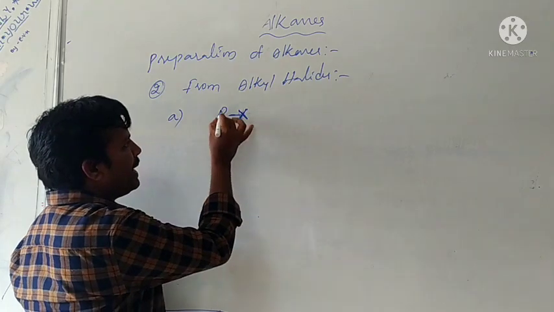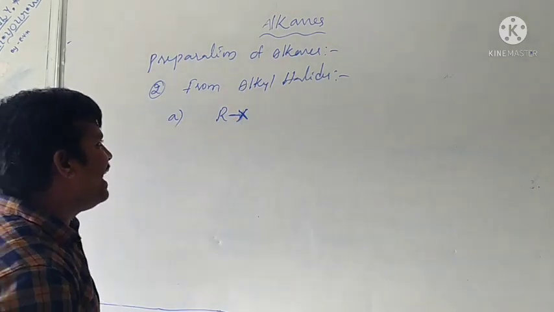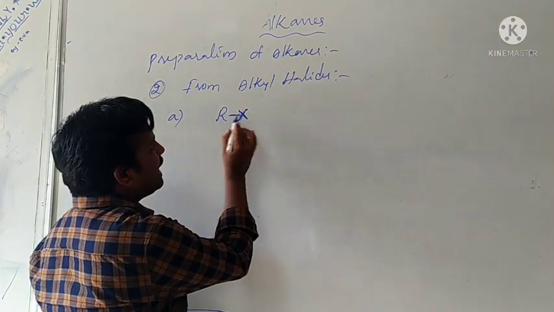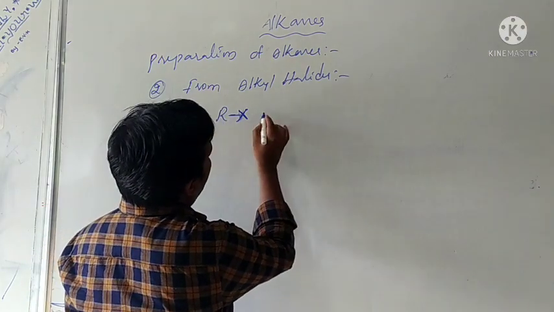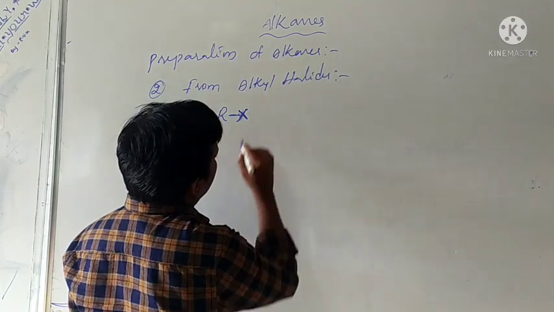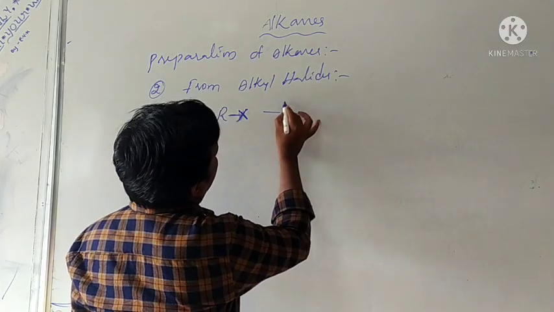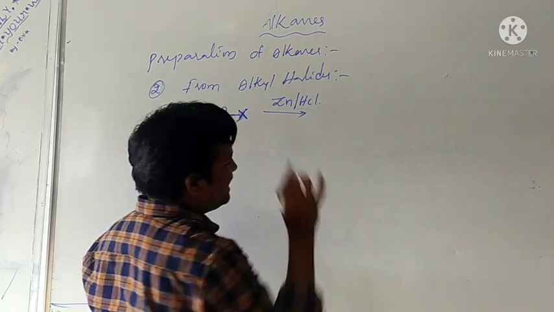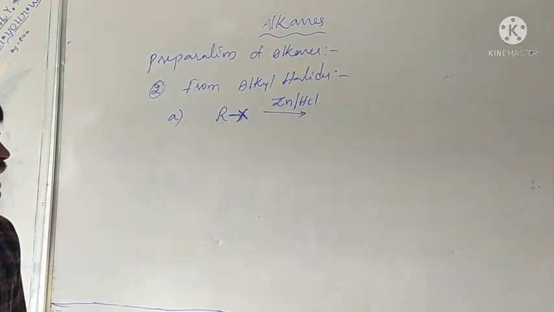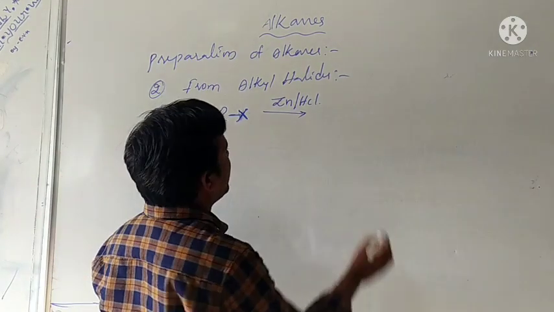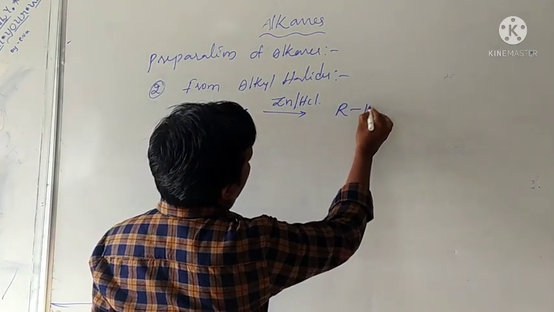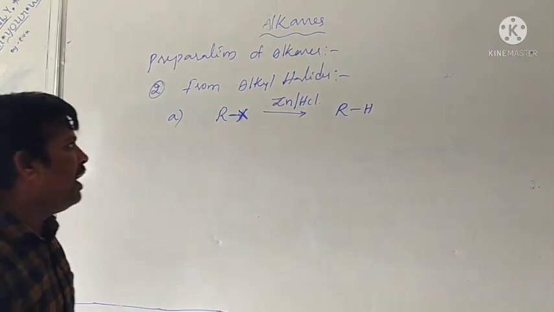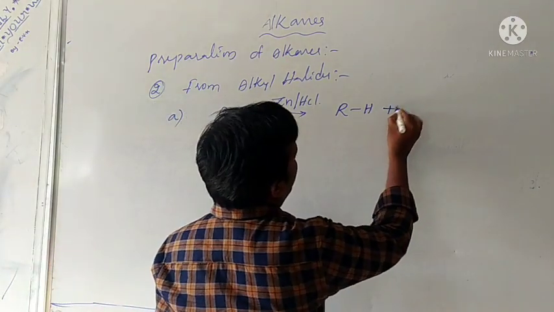A halide group attached to an alkyl group is an alkyl halide. R represents the alkyl group. The alkyl halide undergoes reaction in presence of zinc and HCl, and formation of alkanes takes place, with removal of HX.